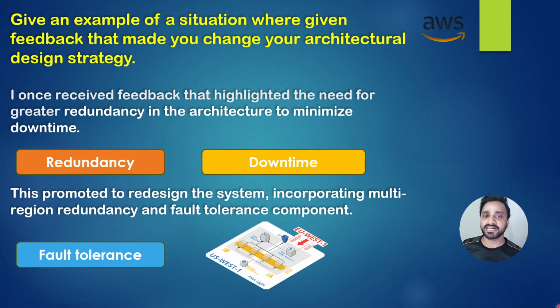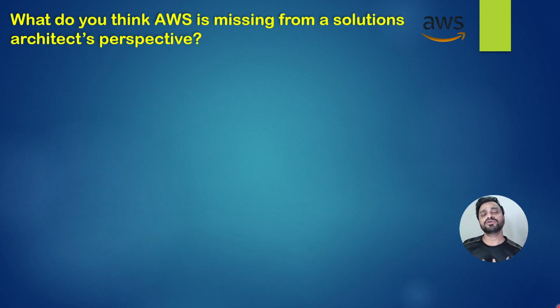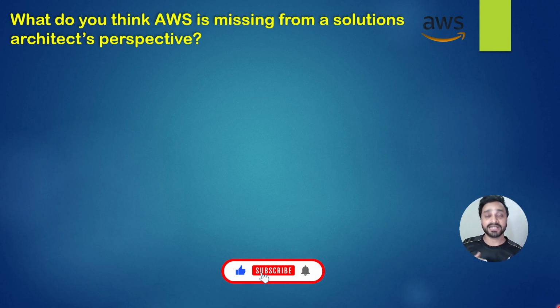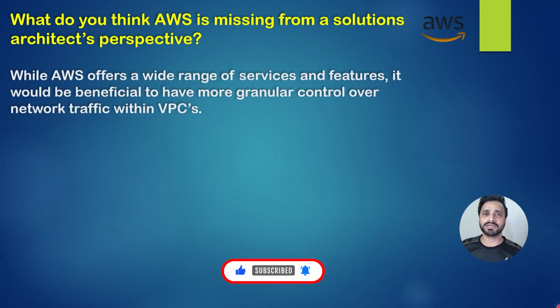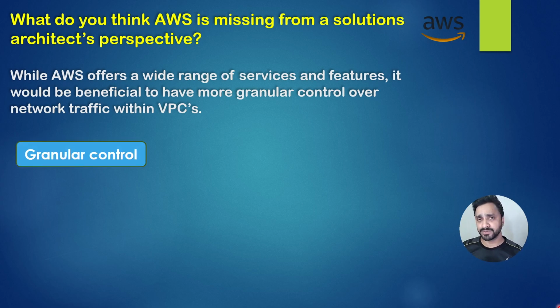After this, the interviewer will ask the next question like, what do you think AWS is missing from a solution architect's perspective? It's like your opinion on AWS. You can give your opinion also, but there is one example: while AWS offers a wide range of services and features, it would be beneficial to have more granular control over network traffic within a VPC.